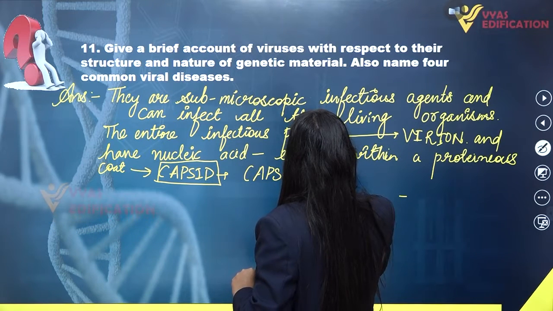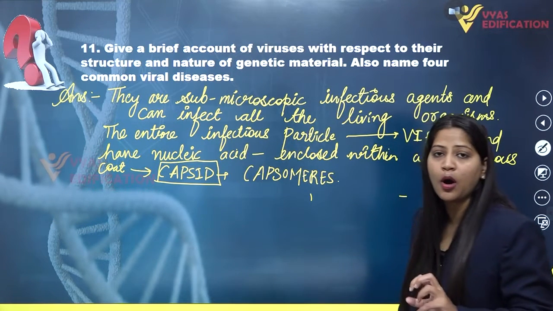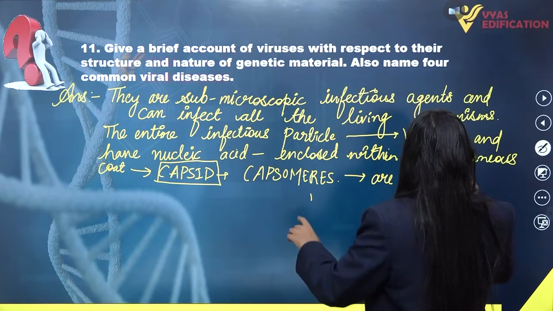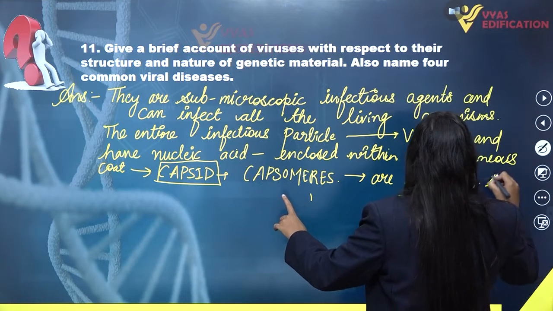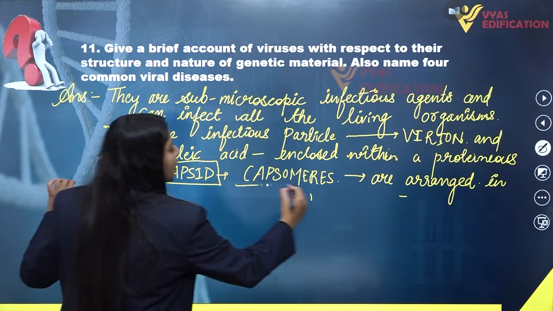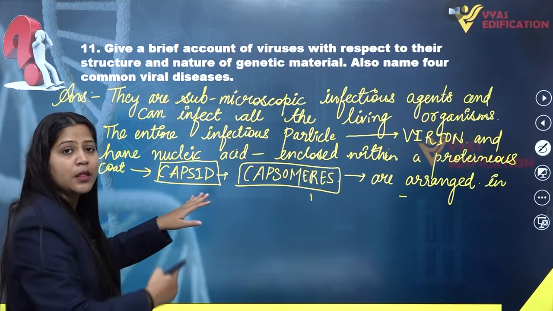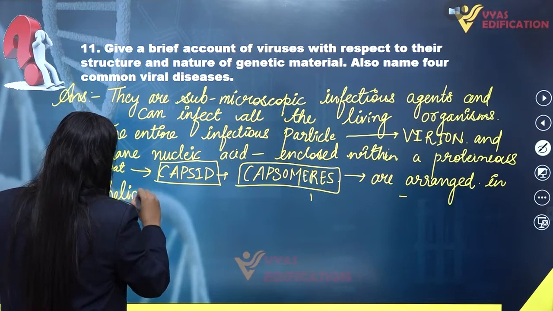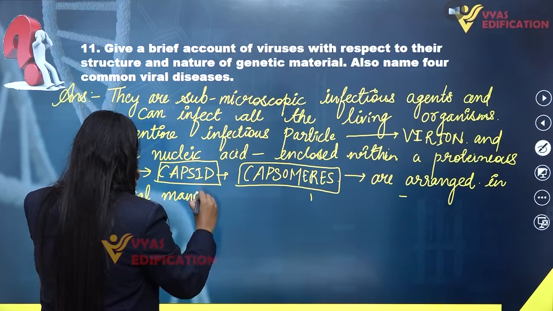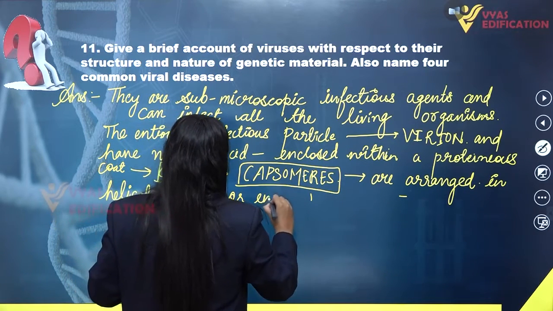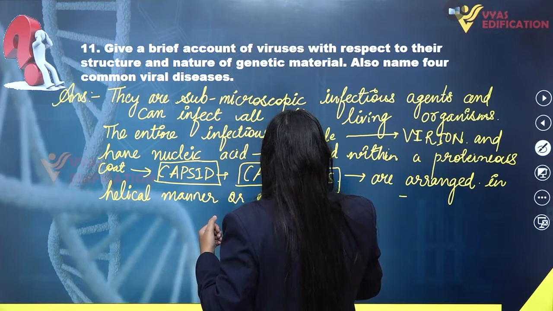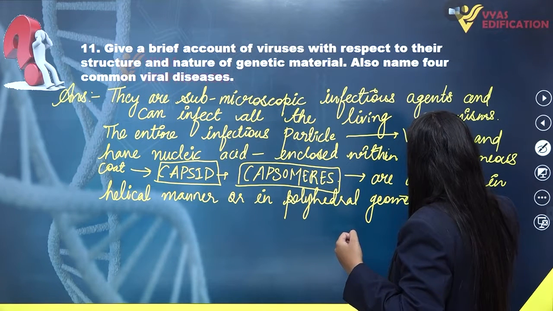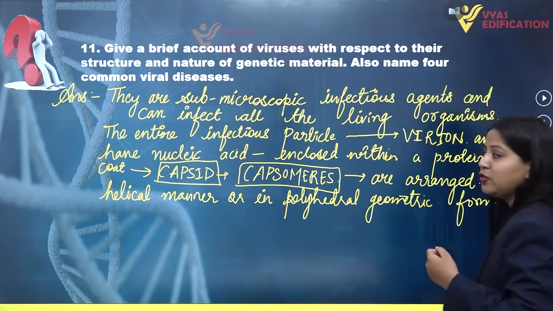Capsomeres, which are small subunits, are arranged in a helical manner. These capsomeres, which are the small subunits composing the protein coat in viruses known as capsid, are arranged in a helical manner, or in a polyhedral geometric form. So this is all about the structure of a virus.